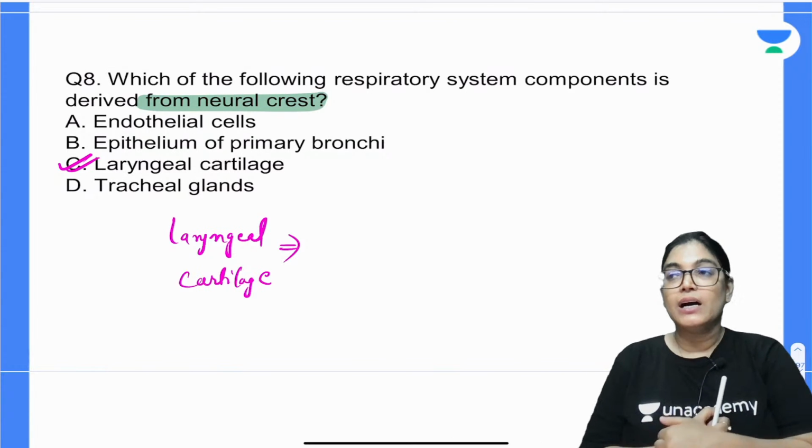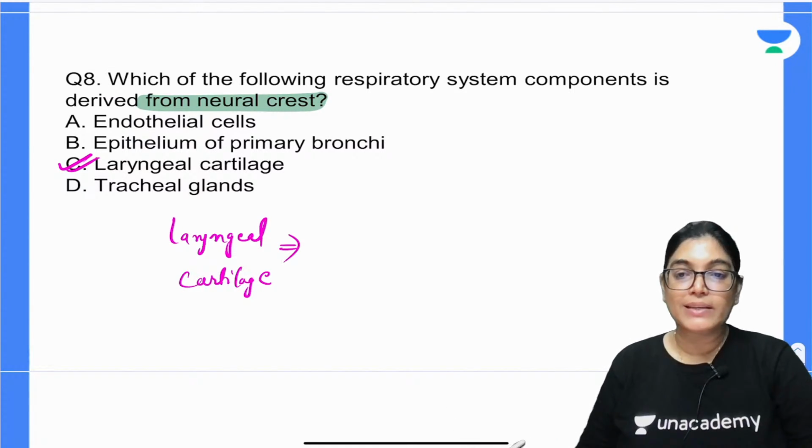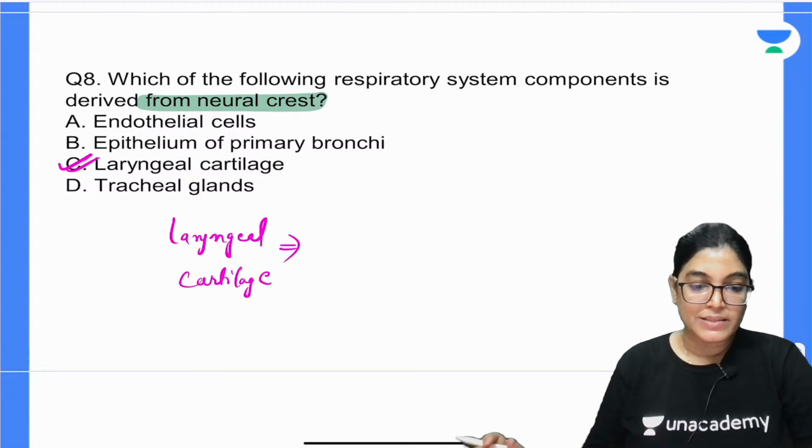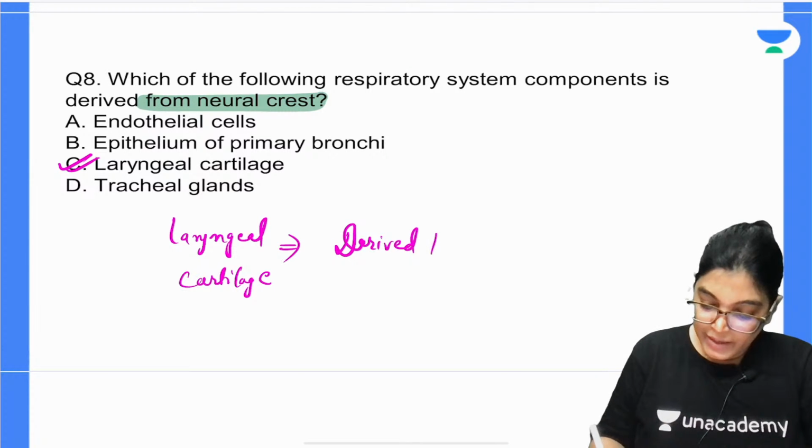The unpaired are thyroid, cricoid, and epiglottis. The paired ones are arytenoid, cuneiform, and corniculate cartilage. These cartilages are derived from neural crest.